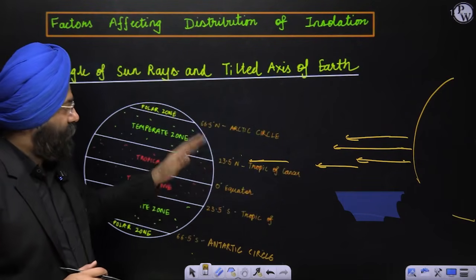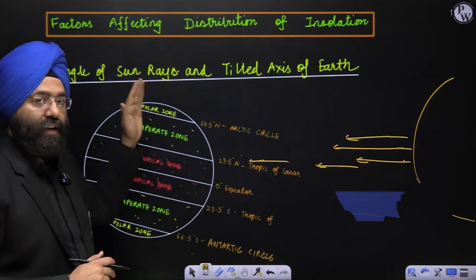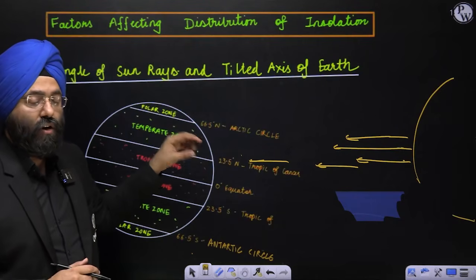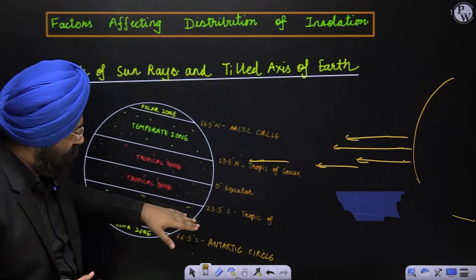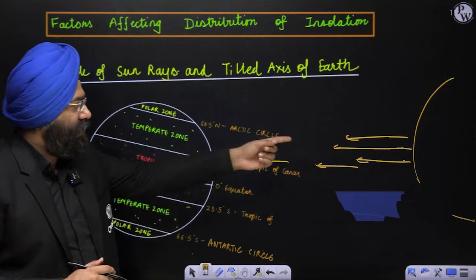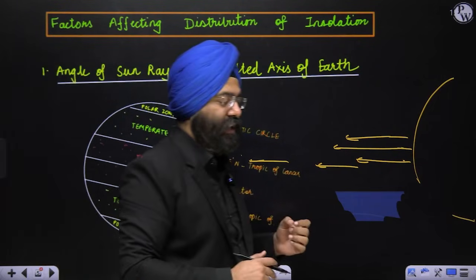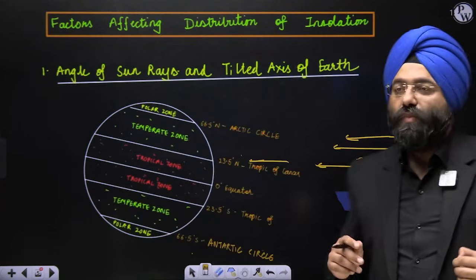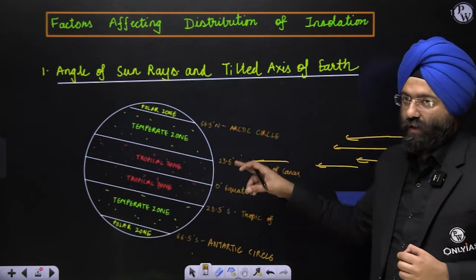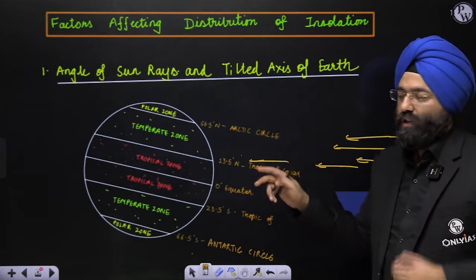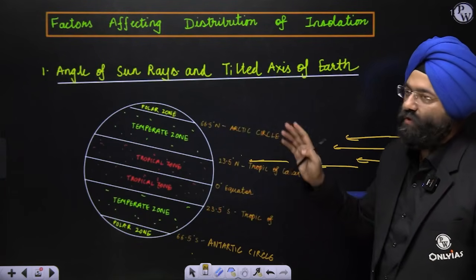So that means the tilted axis of the Earth is actually impacting the amount of insolation that is being received on a particular surface of the Earth. Now, if you see this region, when it is directly over the Tropic of Cancer, you know this very well, that there is going to be, by default, greater insolation over here. When there is greater insolation, automatically the amount of energy received is also more. So this is the basic representation which you should be very well aware of.